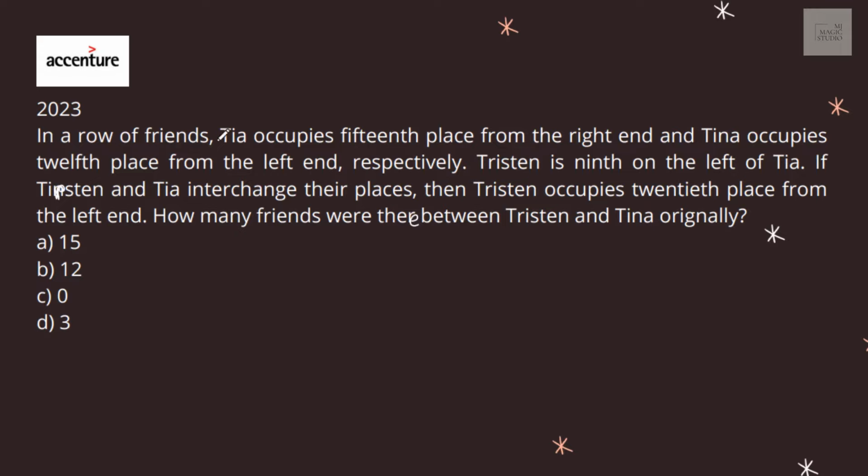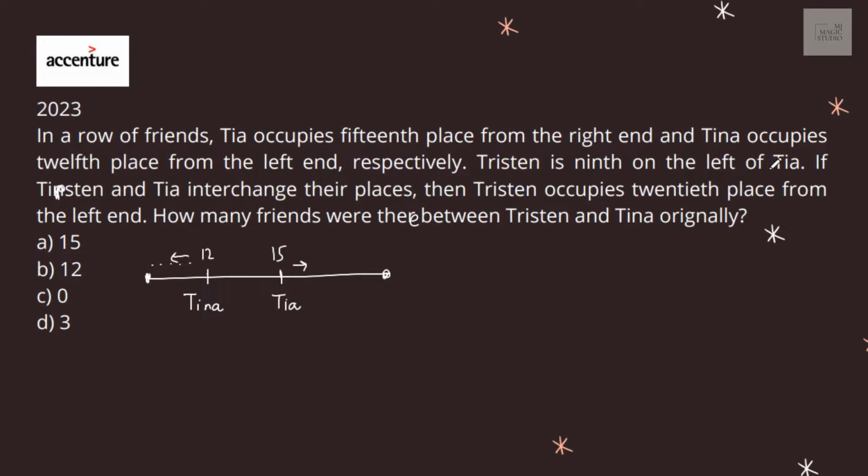In a row of friends, Tia occupied 15th place from the right end. Right end 15th place is Tia. And Tina occupies 12th place from the left. From the left, 12th place is Tina.